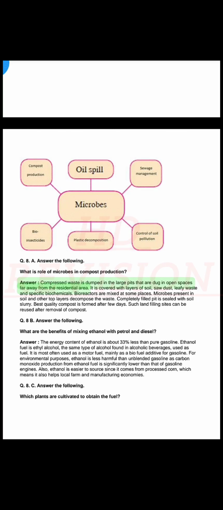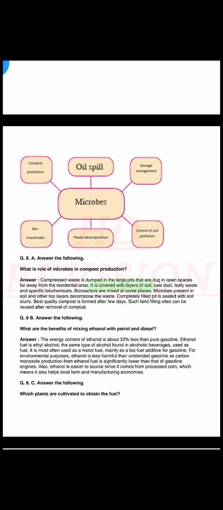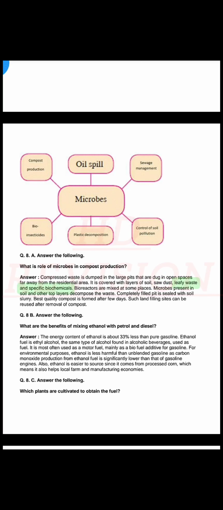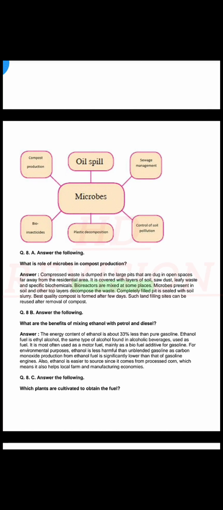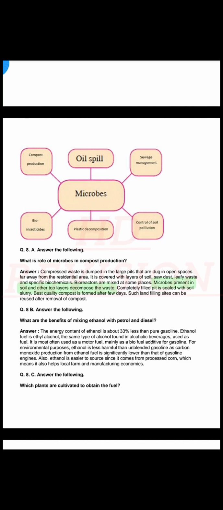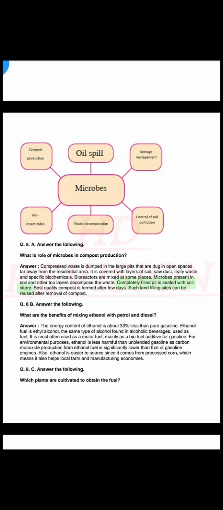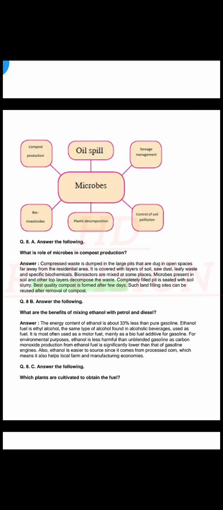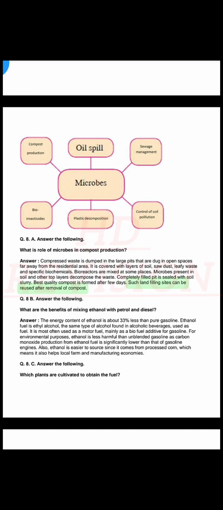Answer. Compressed waste is dumped in large pits that are dug in open spaces far away from the residential area. It is covered with layers of soil, sawdust, leafy waste and specific biochemicals. Bioreactors are mixed at some places. Microbes present in soil and other top layers decompose the waste. Completely filled pit is sealed with soil slurry. Best quality compost is formed after a few days. Such landfilling sites can be reused after removal of compost.